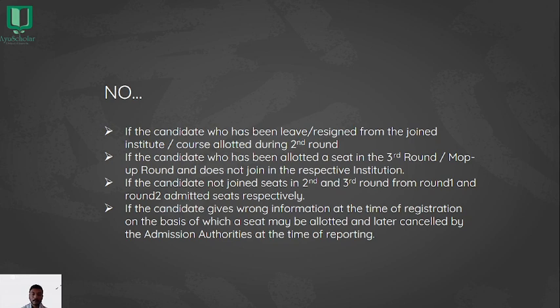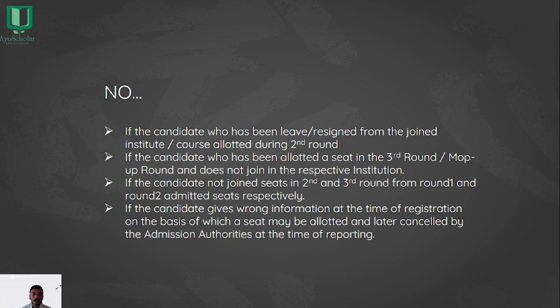Third scenario, if the candidate has not joined seats in the second and the third round, after being upgraded from the round 1 and round 2 admitted seat respectively. So if the candidate hasn't joined in the seats which he had got in the second and the third round after getting upgraded in the first and the second round. Fourth scenario, if the candidate gives wrong information at the time of registration on the basis of which a seat may be allotted and later cancelled by admission authorities at the time of reporting.